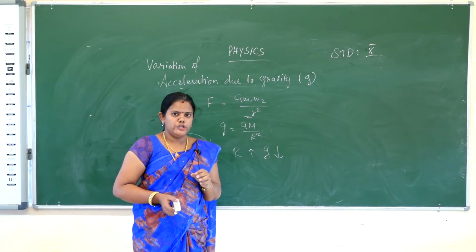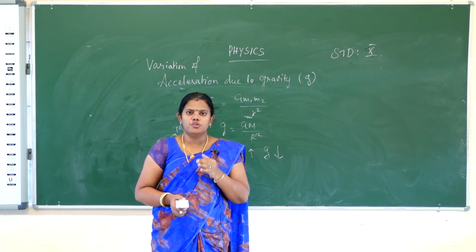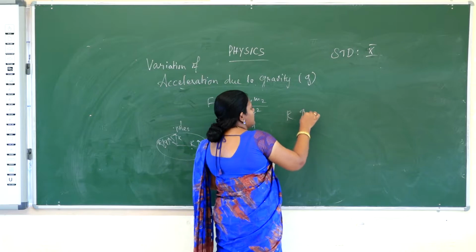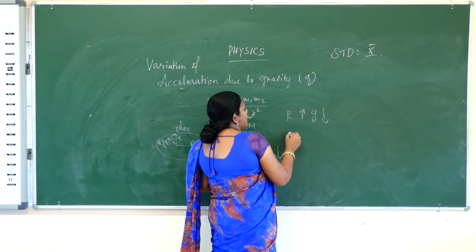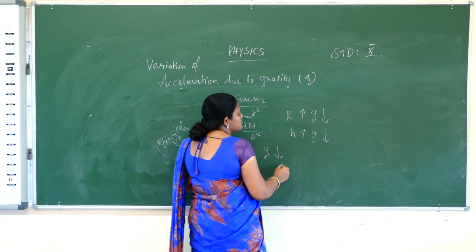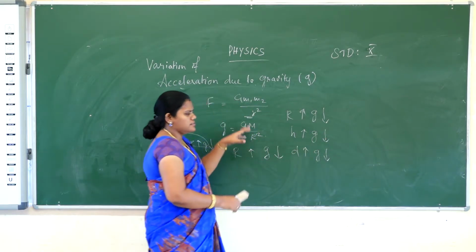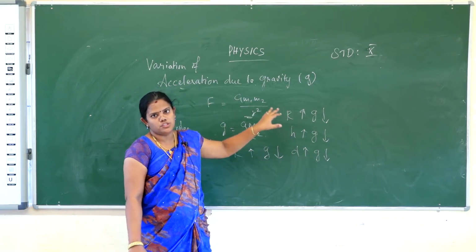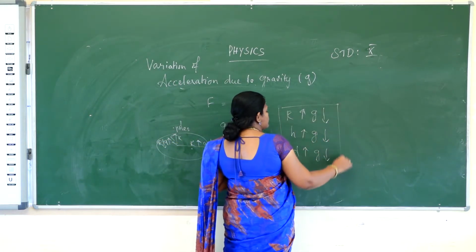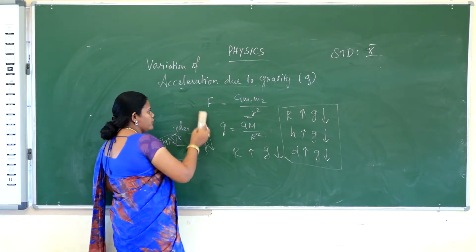As altitude increases, acceleration due to gravity decreases. As depth increases, acceleration due to gravity decreases. So there are three factors: as R increases, acceleration due to gravity decreases; as altitude, that is height, increases, acceleration due to gravity decreases; and as depth increases, acceleration due to gravity decreases. Those are the three factors that vary the acceleration due to gravity g. Students, please note this down and learn it, as it is very important for the one-word questions. Okay, then go for the next one.